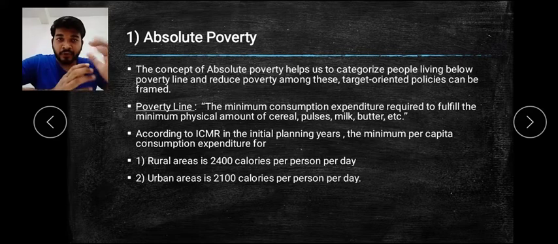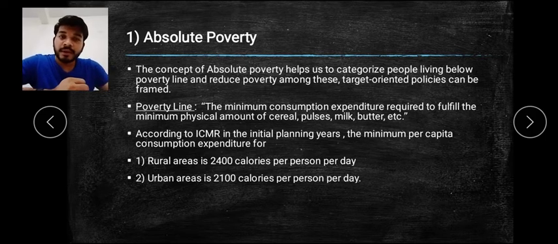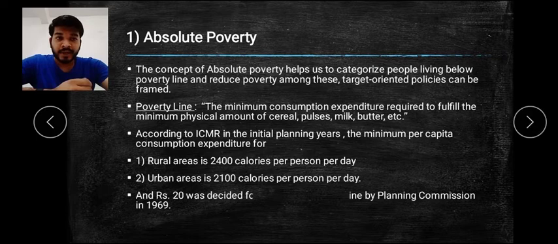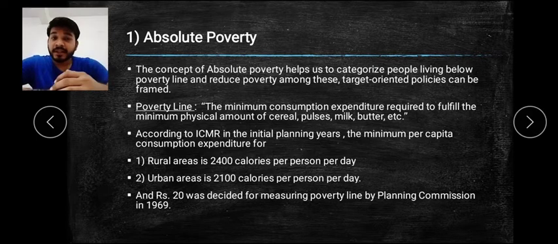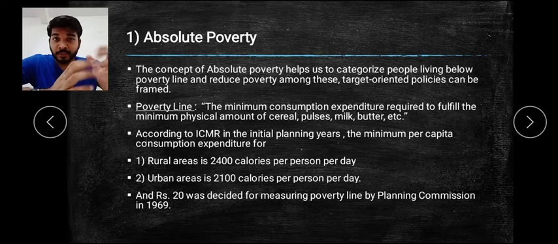So the categorization is made on a calorie basis apart from money. This is the consumption there should be for a person living in a rural area and a person living in an urban area. That was done in 1969. Again they calculated, and rupees 20 was the measure of the poverty line, meaning those not earning rupees 20 per month at that time.